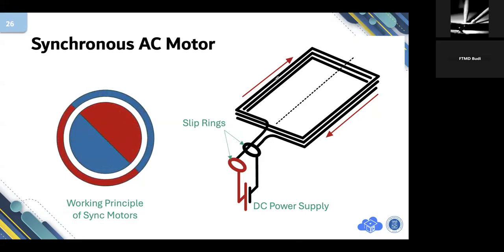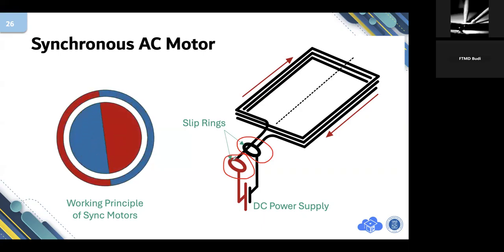But as the rotor works, this component is wearing out progressively. So the material of the slip ring will be reduced as time passes by because of the friction.